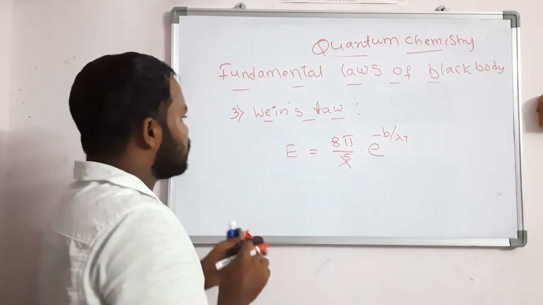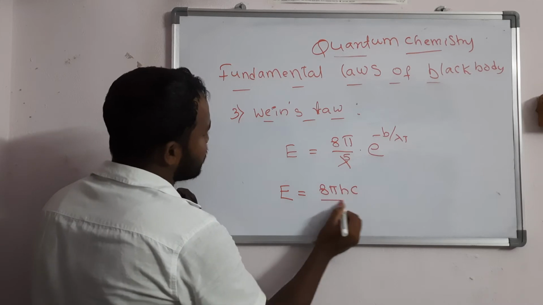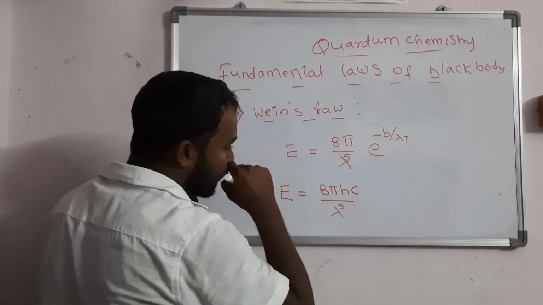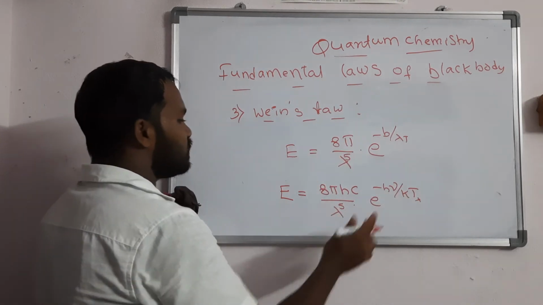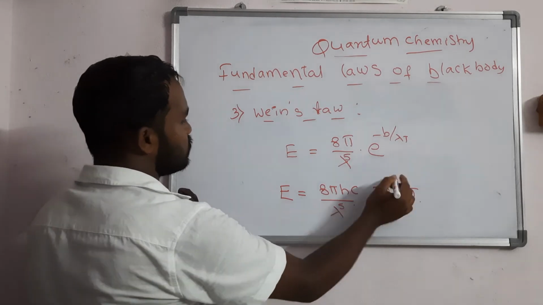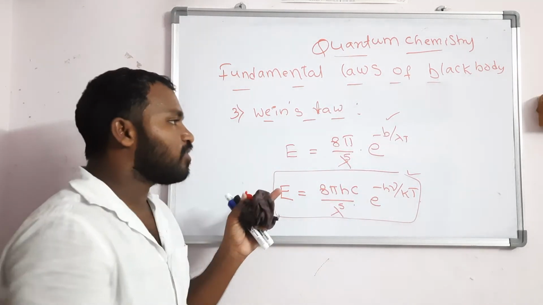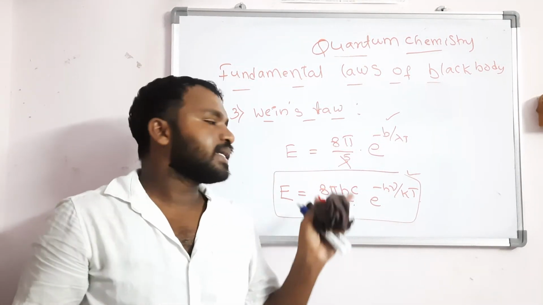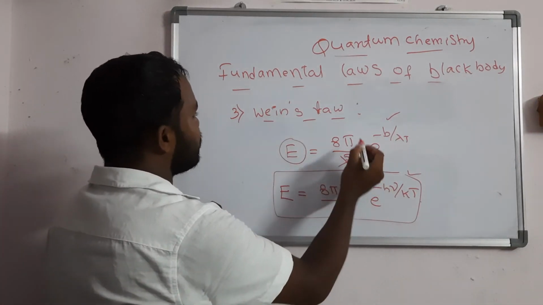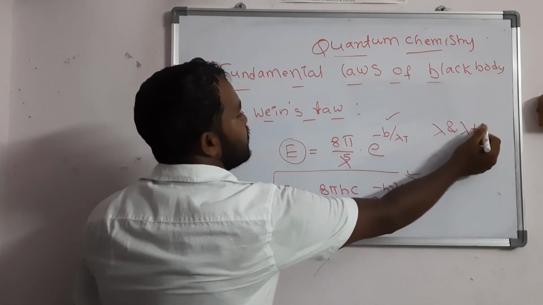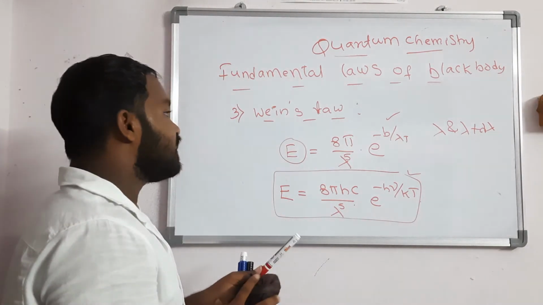In some books it is also given as E is equal to 8 pi by hc into lambda power 5 into e to the power of minus h nu by kT, where lambda means wavelength. In some books it is also 8 pi by lambda power 4 into e to the power of minus b by lambda T. Here E is the energy, mainly the relation between the wavelength lambda and lambda plus d lambda, so the change in the wavelength. This is about Wien's law.